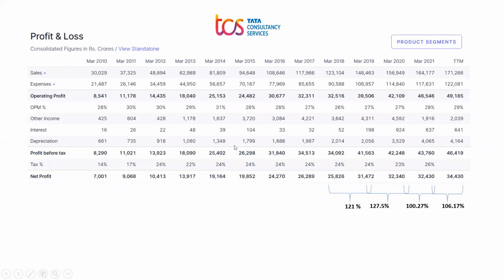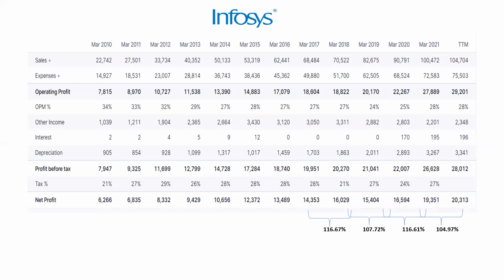Okay, so now after doing the sector-wise P, what do we do? We do the profit and loss analysis. Here we can see that TCS profit and loss is increasing. TCS profit after tax is increasing year after year, as well as Infosys profit after tax is increasing year after year. So for both of these companies, profit after tax is increasing by the same percentage.